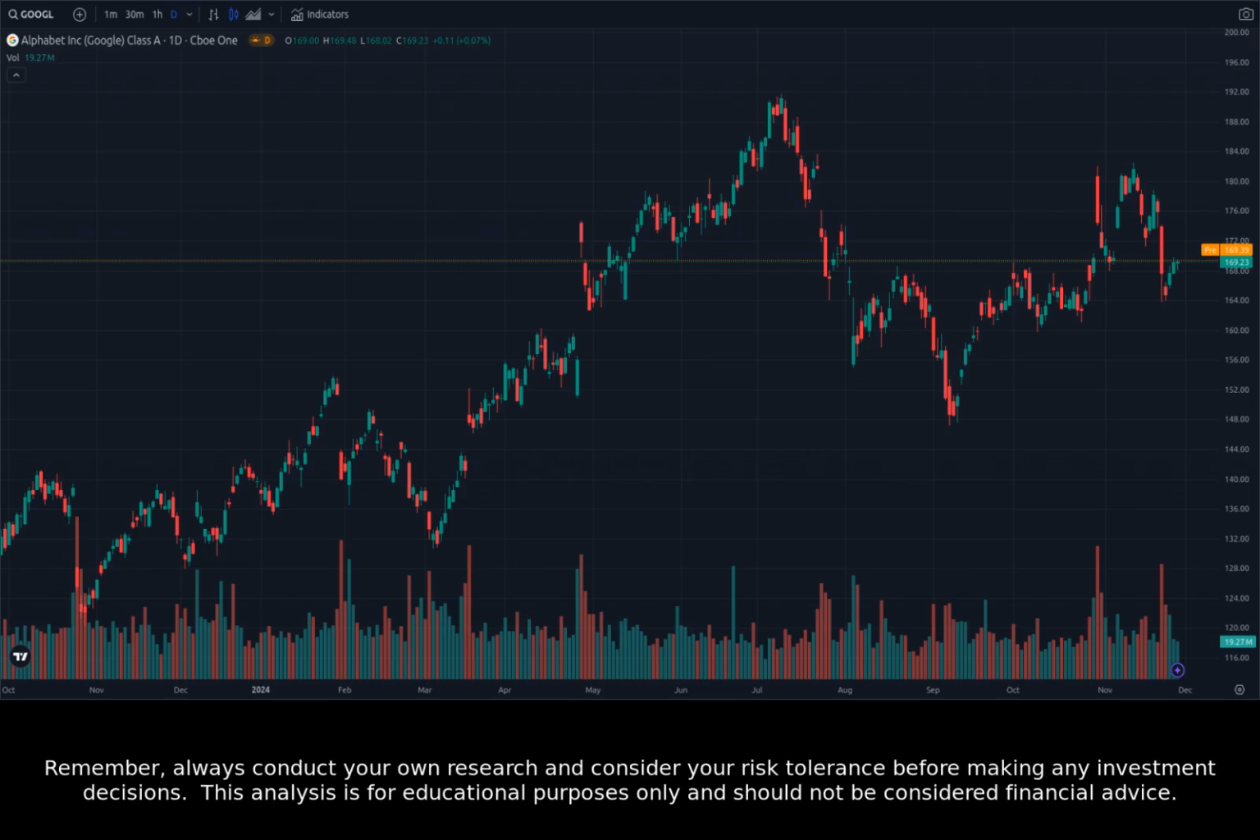Remember, always conduct your own research and consider your risk tolerance before making any investment decisions. This analysis is for educational purposes only and should not be considered financial advice.